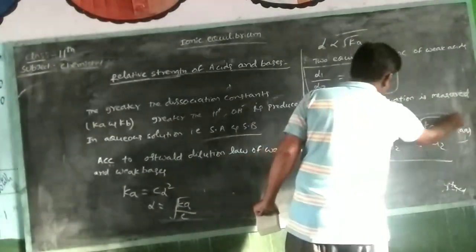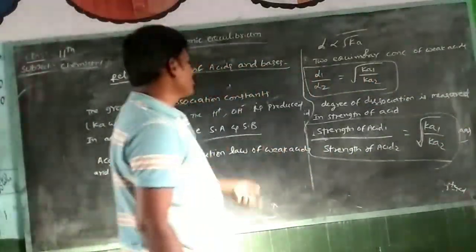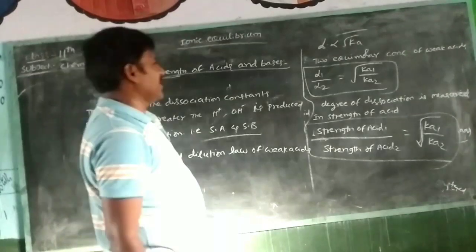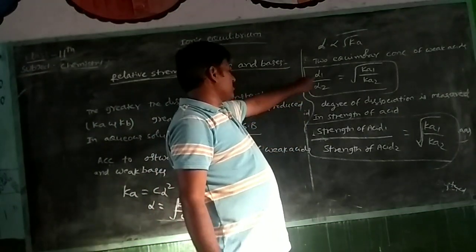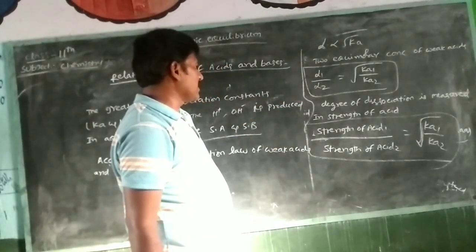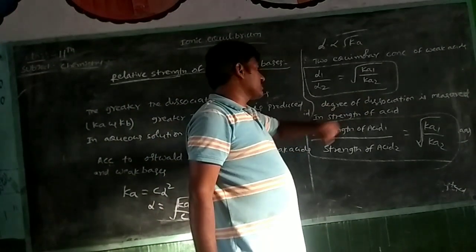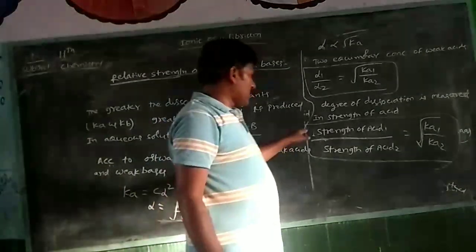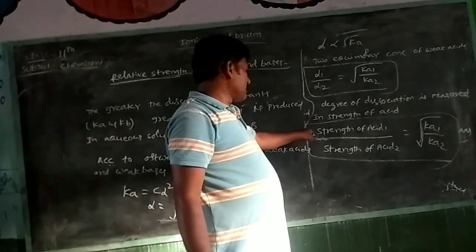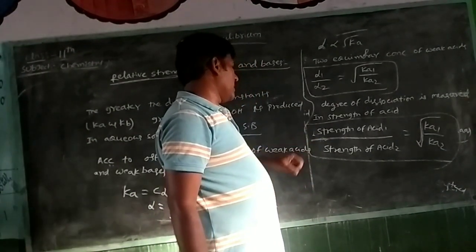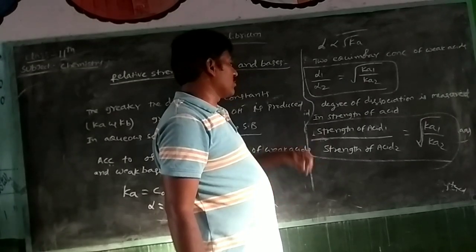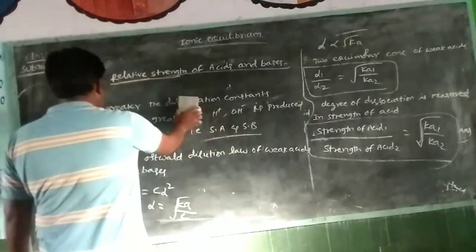This is also another formula. For two equimolar concentrations of weak acids, alpha 1 by alpha 2 is equal to root of Ka1 by Ka2. Degree of dissociation is measured in strength of acids. Strength of acid 1 upon strength of acid 2 is equal to root of Ka1 by Ka2.